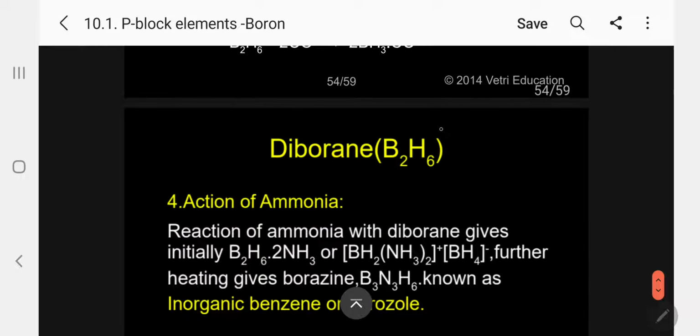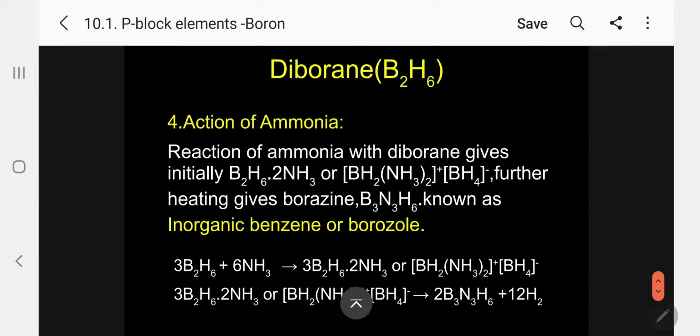Next one, action of ammonia. Reaction of ammonia with diborane gives initially B2H6.2NH3, or I can write in this form, [BH2(NH3)2]+ plus BH4 minus. Further heating gives borazine. Please follow. This is very important.